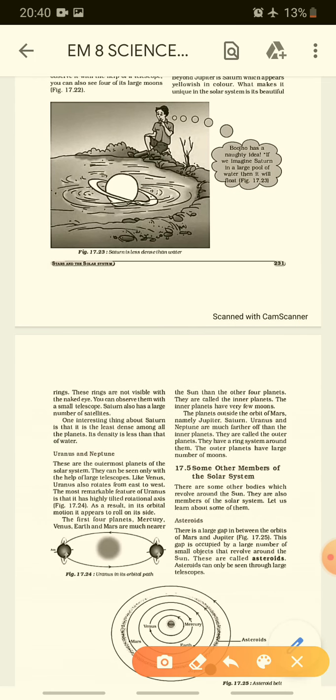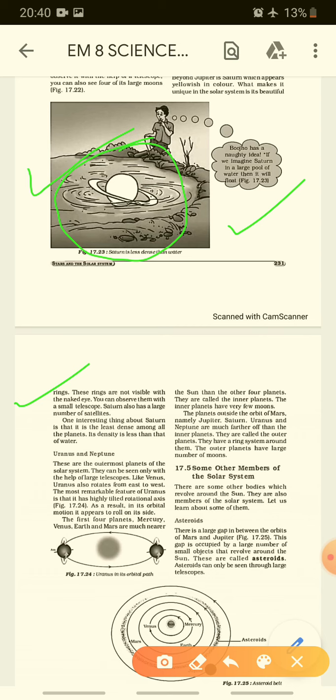See, Saturn is less dense than water. If we put Saturn in a large pool of water, it will float. An imaginary picture is given to show this. It is said that in our solar system, Saturn is a beautiful planet. It has beautiful rings. These rings are not visible with the naked eye, so we need to use a telescope. You can observe them with a small telescope.